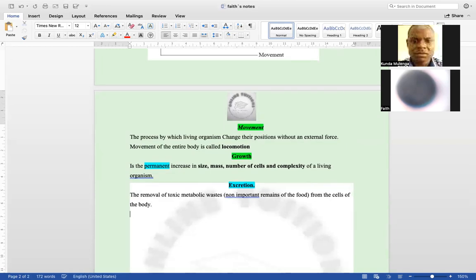So examples of metabolic wastes that we are talking about include